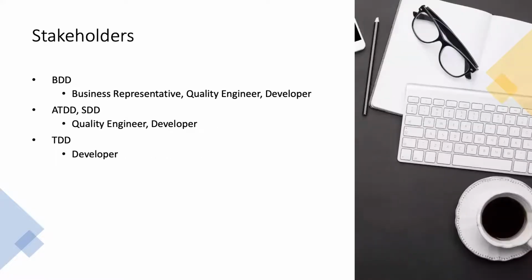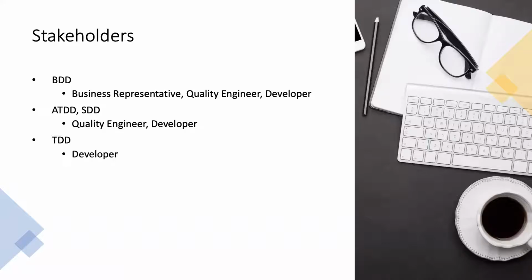The next thing: who is going to be involved with these approaches? In the BDD process, business representatives, quality engineers, developers, everyone should get together. That is one of the biggest things. Everyone's collaboration is required. When it comes to ATDD or SDD, it's quality engineers and developers.